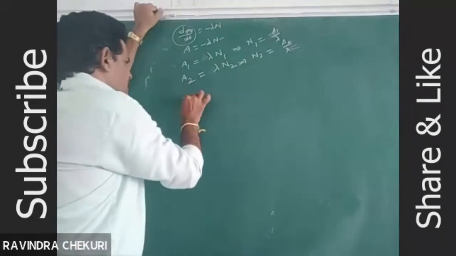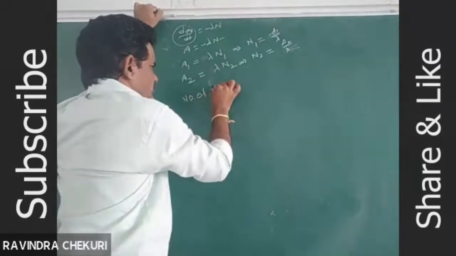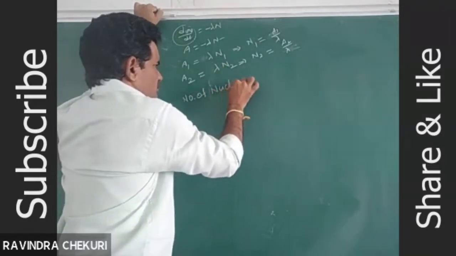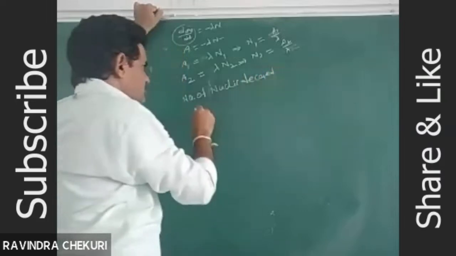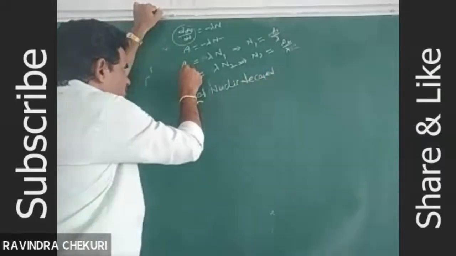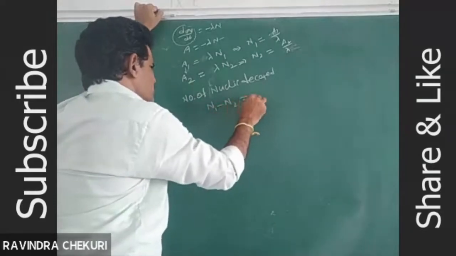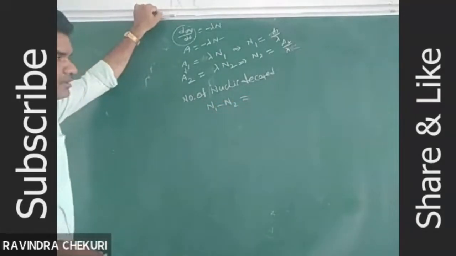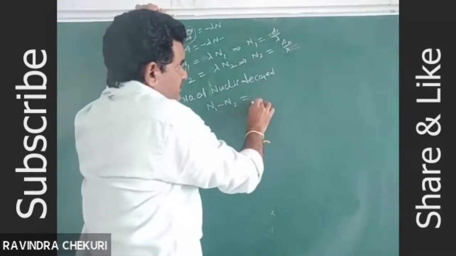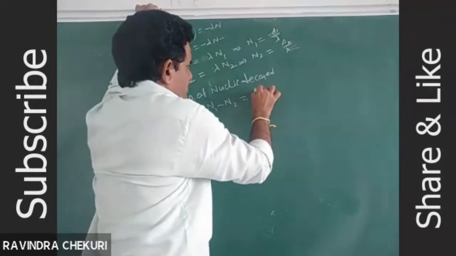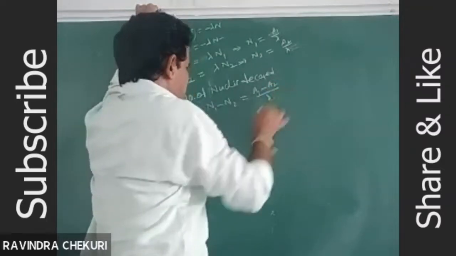The number of nuclei decayed to decrease activity from A1 to A2 means N1 minus N2, which is equal to A1 minus A2 divided by lambda.